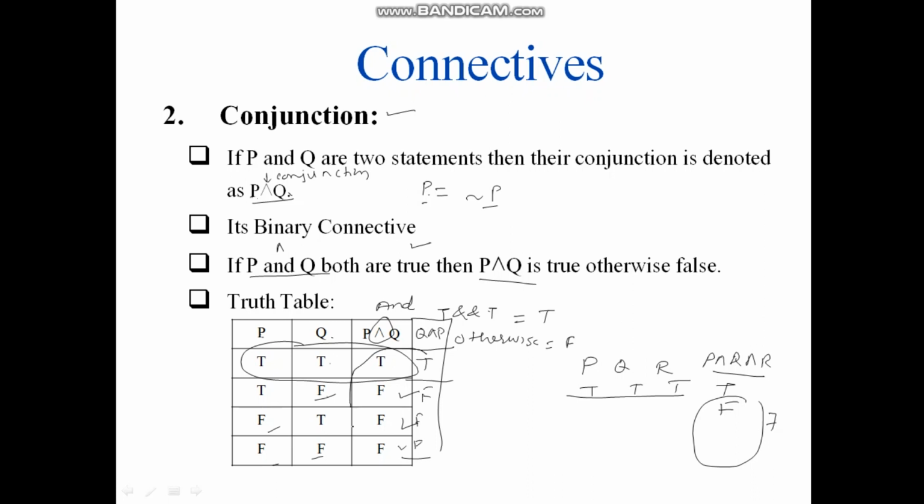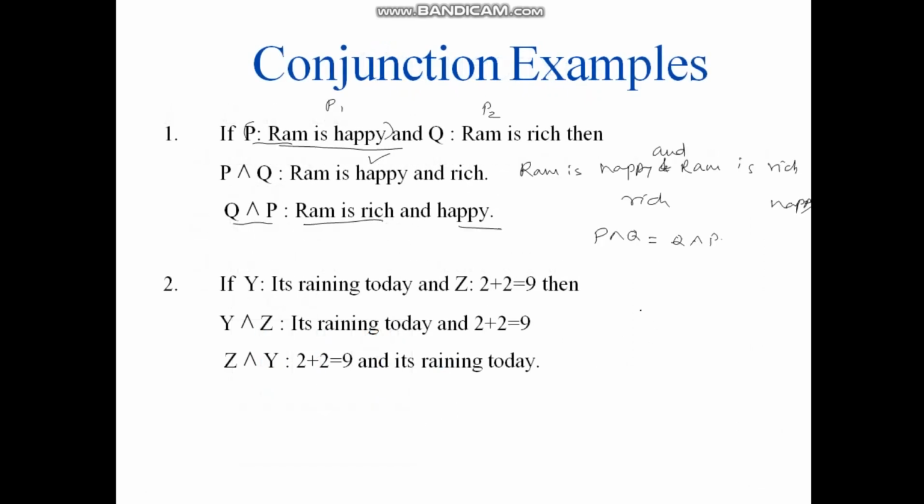You can compare these two columns: true, false, false, false. Wherever P and Q is true, there Q and P is also true. Wherever P and Q is false, there Q and P is also false. So I can say that this operation is commutative.